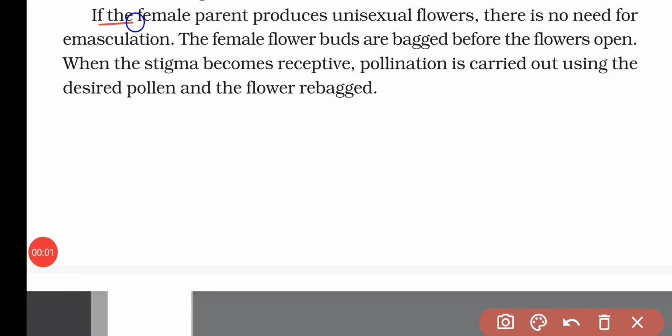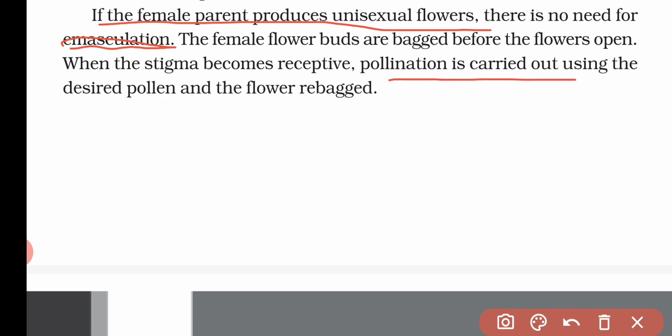Now if the female parent is producing unisexual flowers, that means flowers containing only the female part, in that case there is no need of emasculation, because emasculation is done only when the flower contains both male and female parts, to prevent self-pollination. But if the flower is unisexual, it contains only the female part, so there is no need of emasculation.